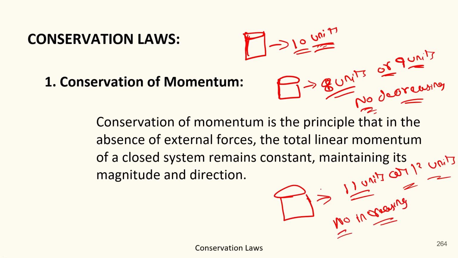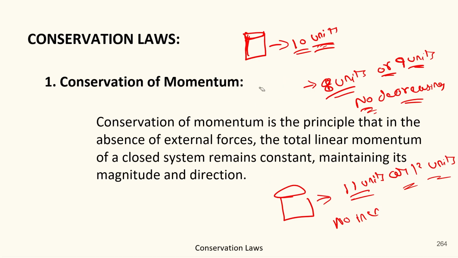So if I get the jar in return as I had given it to you in the earliest form, then we say it's conservation. But in any such case, whether it goes down or goes up, in such a scenario, this will not be conservation.